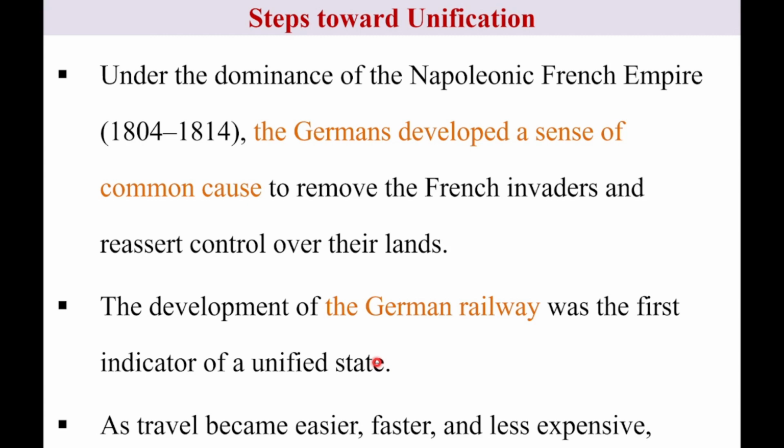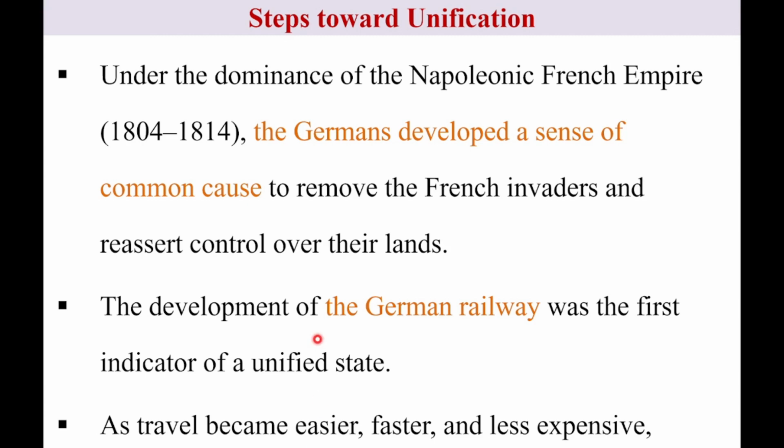In this case, the development of German railway was the first indicator of a unified state in Germany. As travel became easier, faster and less expensive, German states began to see unity among themselves. One day, German states started to see unity. This is also the second step of unification of Germany.